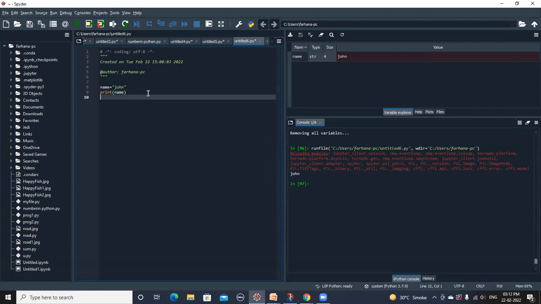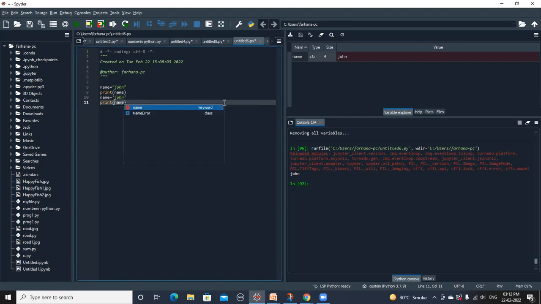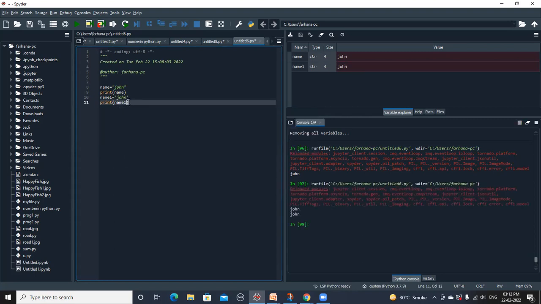Now I can assign name with the help of single quotation. So John is assigned as a string to the string variable name. Now we are going to print it and check whether it prints the content or not. For example, we'll take name 1 and print name 1. Again we are getting the same output.